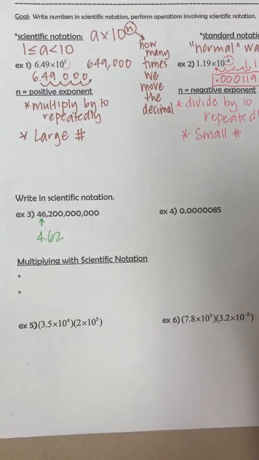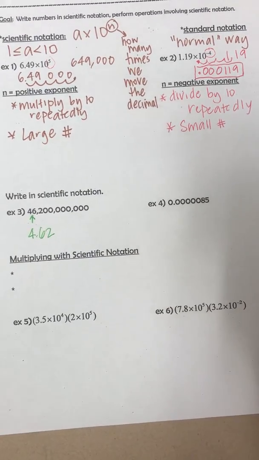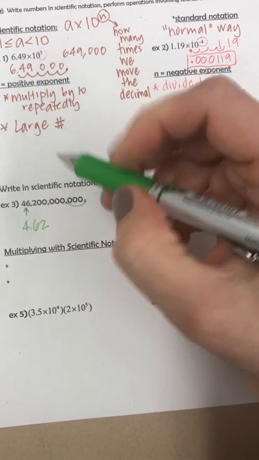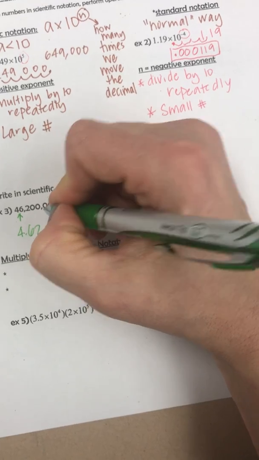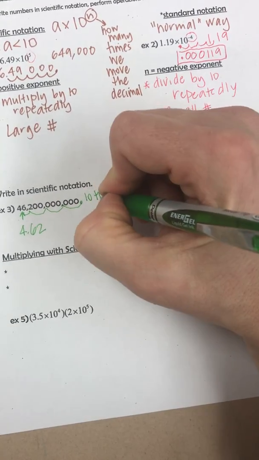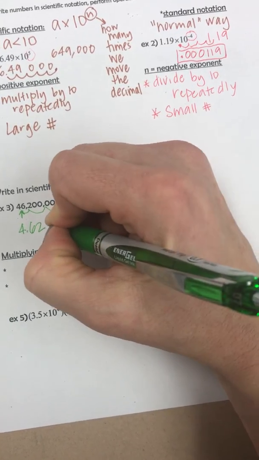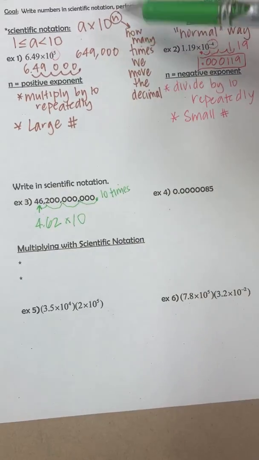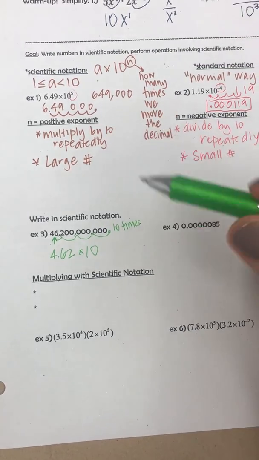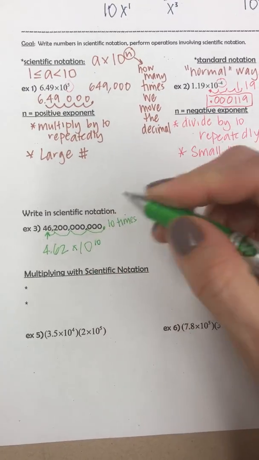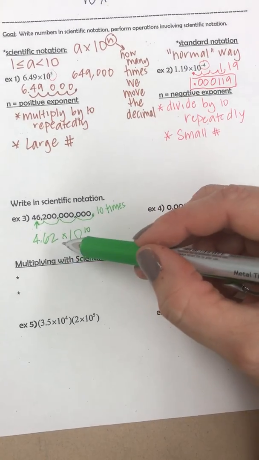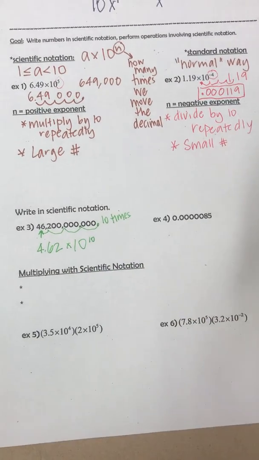Because 4.62 is a number between 1 and 10. So I have to see how many times I have to move my decimal. It's back here right now. It's 3, 6, 9, 10 times. Now the 10 is always there, so the first 10 is always going to be a 10. But how many times I had to move the decimal is 10 different times. And it's a positive exponent because this is a really large number. So 6.2 times 10 to the 10th.